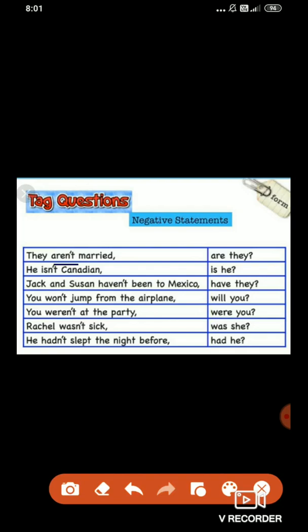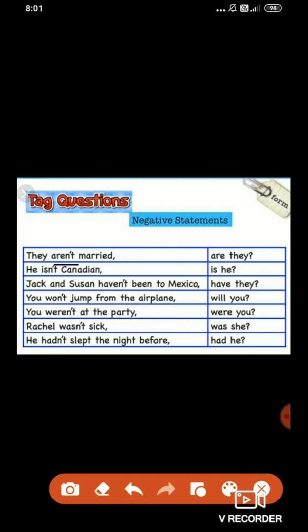He isn't Canadian. Is he? Jack and Susan haven't been to Mexico. Have they? See, because not is already used in the sentence, there is no need to use it in the question tag. Keep in mind, when the statement is negative, the question tag is always positive. You won't jump from the airplane.